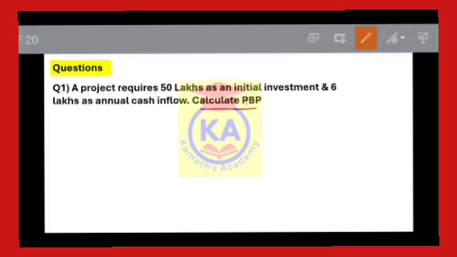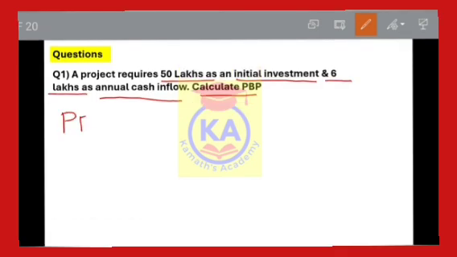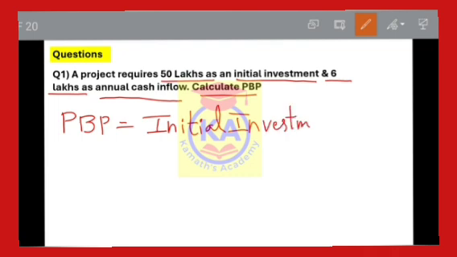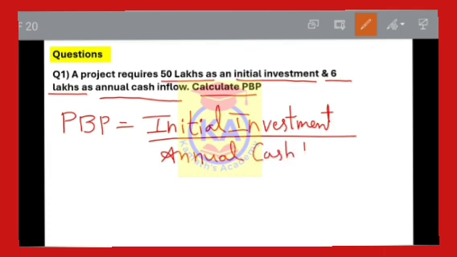Here they have given that initial investment is 50 lakhs and annual cash inflows is 6 lakhs. And what's the formula? Payback period is equal to initial investment divided by annual cash inflows.